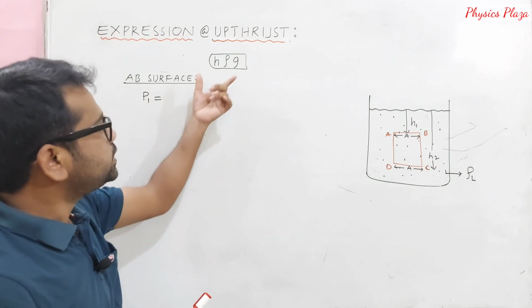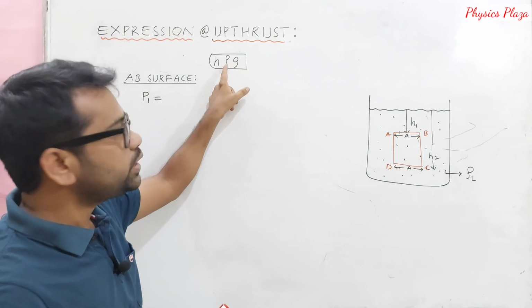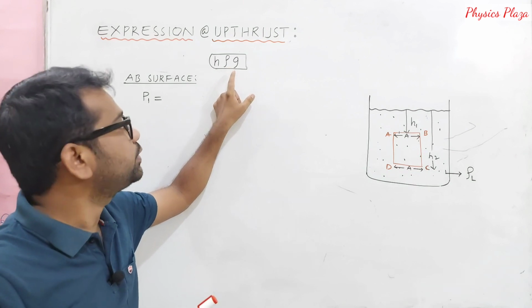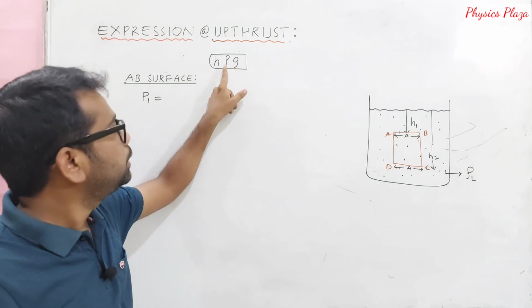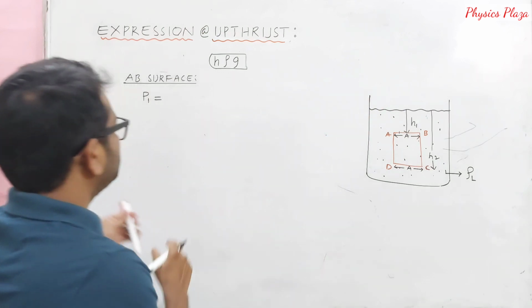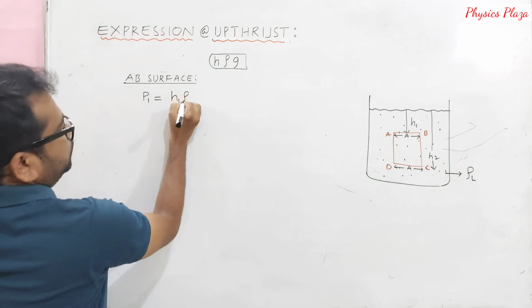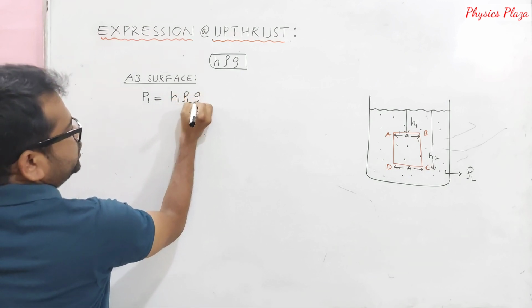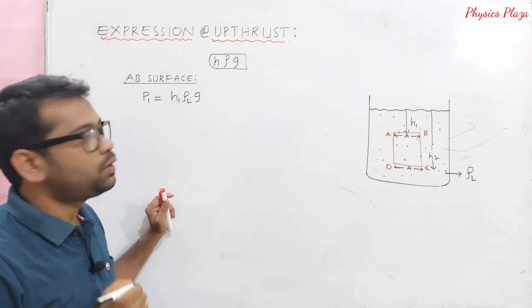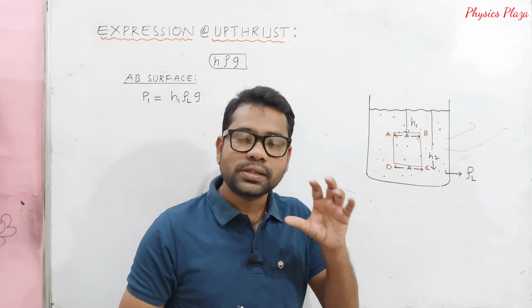We know that the pressure due to the liquid column is H rho g, where rho is the density of the liquid, g is acceleration due to gravity, and H is this depth. So here it is H1 rho L g. P1 is the pressure acting on surface AB.